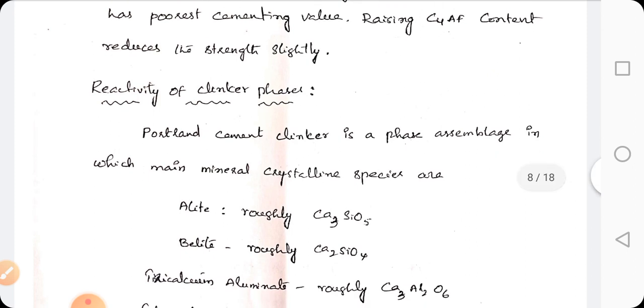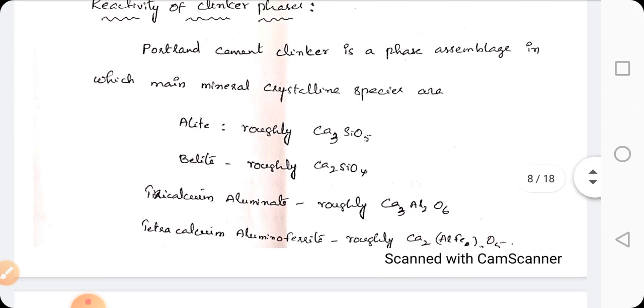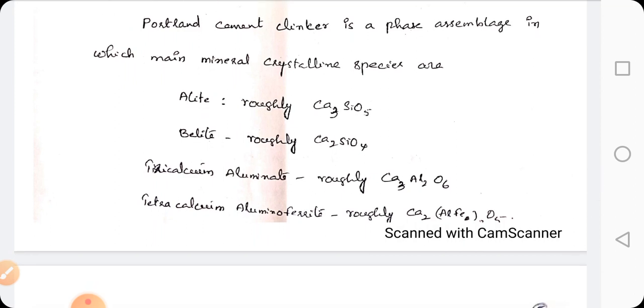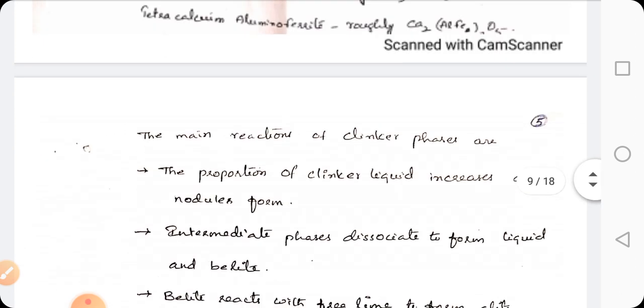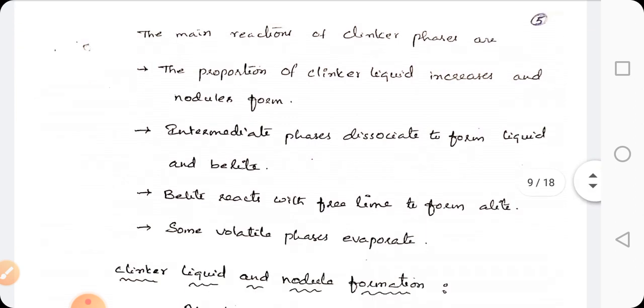Now coming to the reactivity of clinker phases, when these assemblages form, the main mineral crystalline species are alite, which is roughly Ca3SiO5, and belite, which is roughly Ca2SiO4. The main reactions of clinker phases are that the proportion of clinker liquid increases and nodules form.